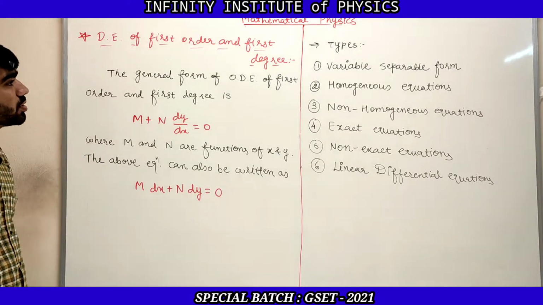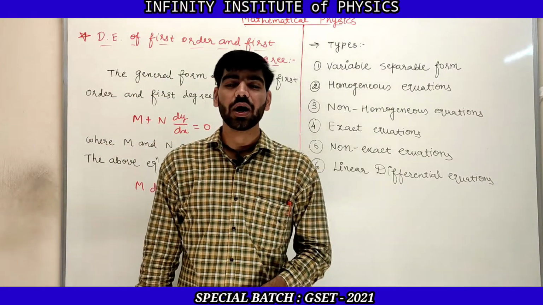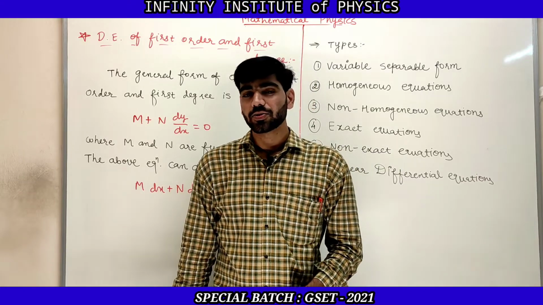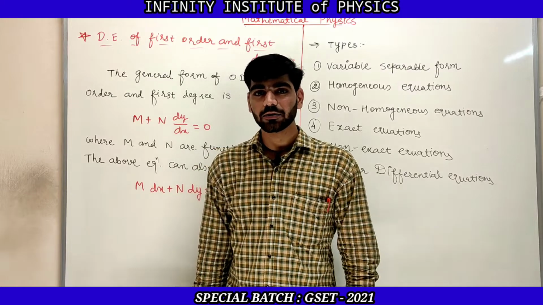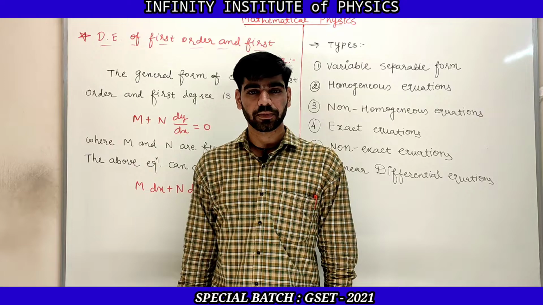So now the next question is how to find the solution of this differential equation.